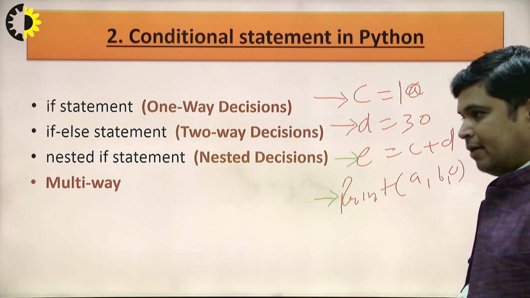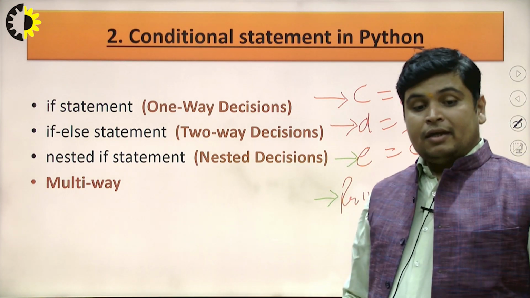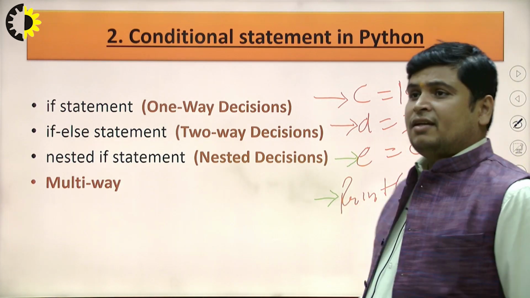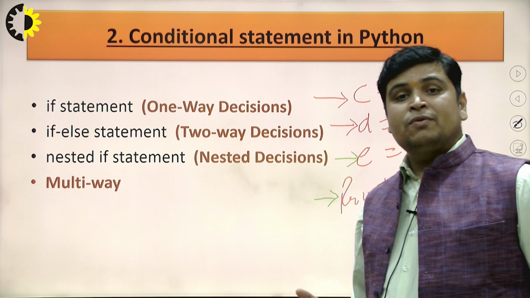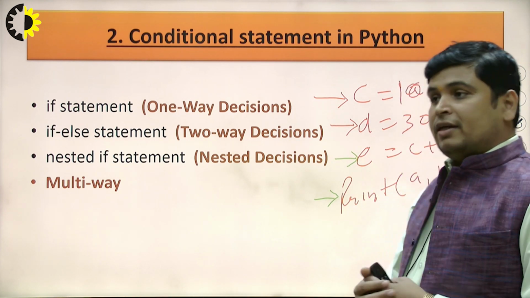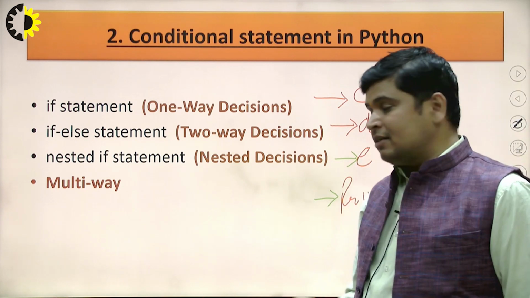But in programming there are some situations where some piece of code depends on some circumstances.